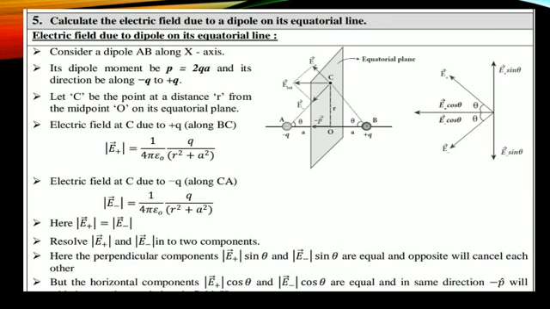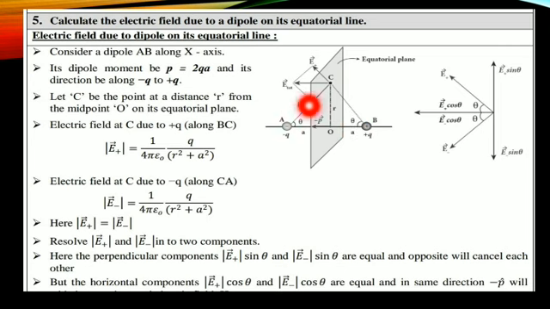Next, calculate the electric field due to a dipole on its equatorial line. Students, you should draw this diagram and write the theory that follows. The electric field at C due to the positive charge, E plus, is equal to 1 by 4 pi epsilon naught, Q divided by R square plus A square.